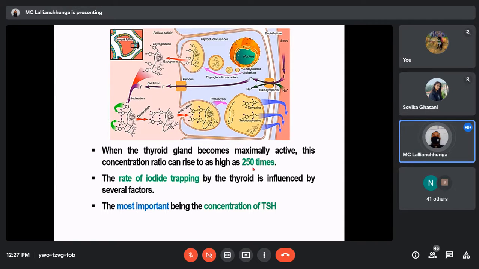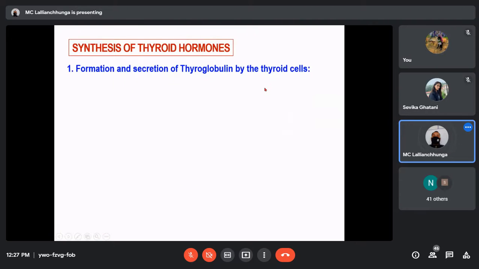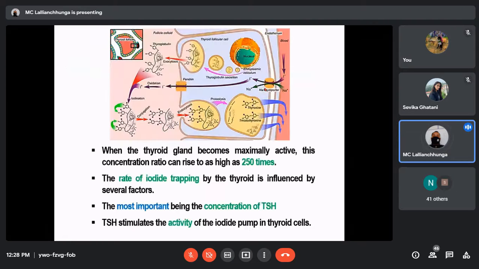As I told you, it is not only important for the growth of the thyroid gland, it is important for the trapping of iodine, and even during the synthesis of thyroid hormones. TSH stimulates the activity of the iodide pump in the thyroid cells. This is important. Now this is iodide trapping.